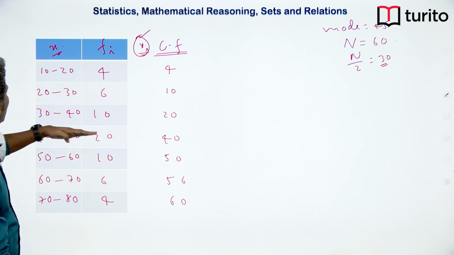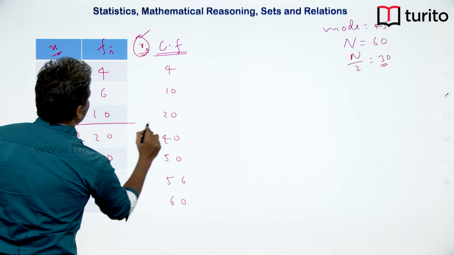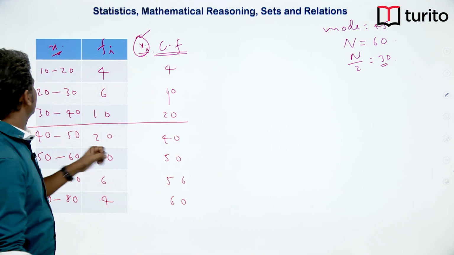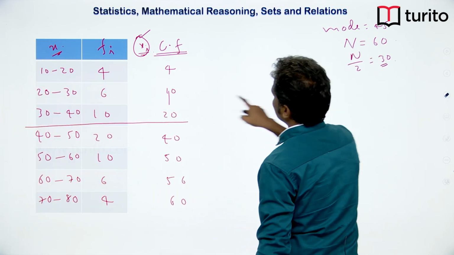For example, let us say till this step we got 20 reading. Okay. So let me just erase this.